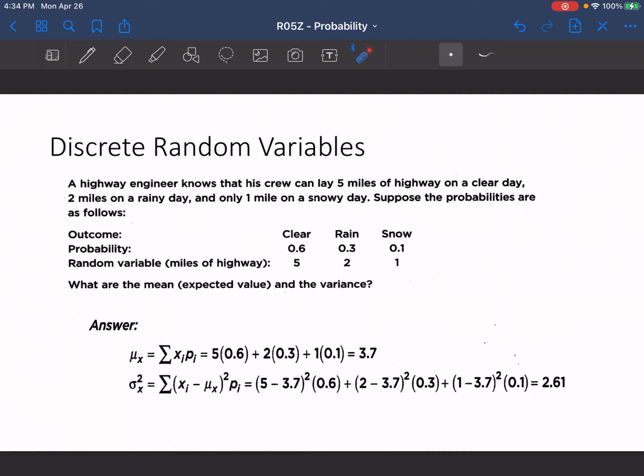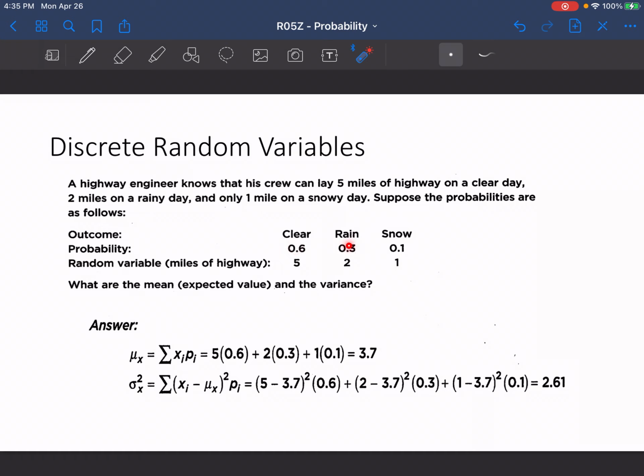Now, when we're looking at an example to find the discrete random values, a highway engineer knows that his crew can lay 5 miles of highway on a clear day, 2 miles on a rainy day, and only 1 mile on a snowy day. Suppose the probabilities are as follows. So we have an outcome where it's clear, rain, or snow, and our probability that they can lay 5 miles of highway on a clear day is 60%.